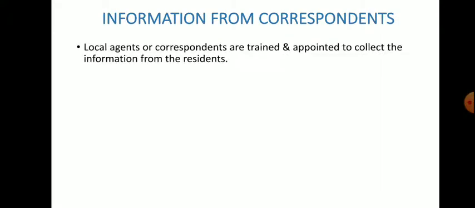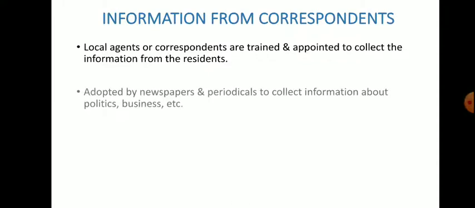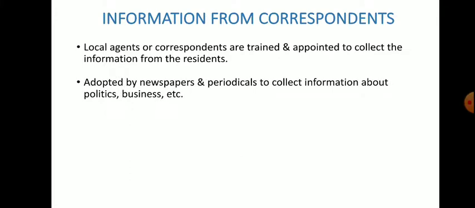Now, the third type of method is information from correspondents. Here some local agents or local correspondents are trained and then employed, or you can say appointed, to collect the information from the residents, and this type of data is collected by those local agents or correspondents on a time to time basis. Most of the time this type of data is collected for newspapers or journals or periodicals.